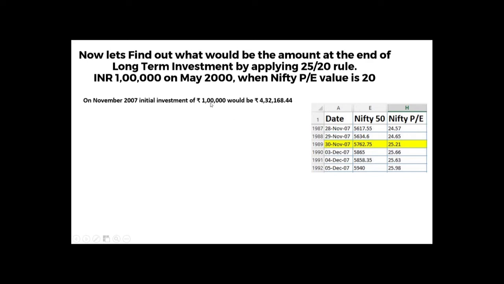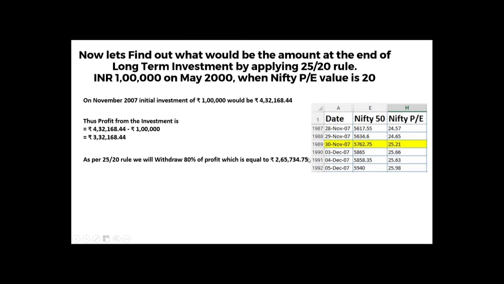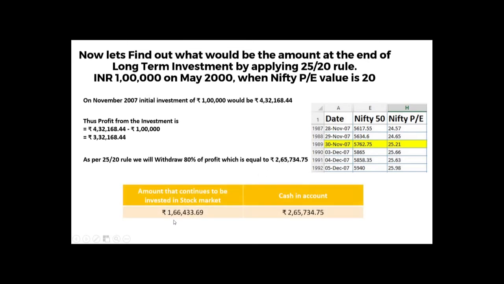Profit is obtained by subtracting 1 lakh rupees from 4,32,000, and we get a profit of 3,32,000. According to the rule, we are withdrawing 80% of this amount, which is 2,65,000, and on 30th November we'll have 1,66,000 in the stock market and 2,65,000 in our bank account as cash.